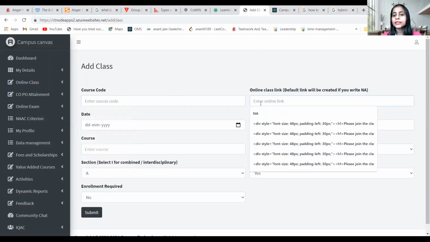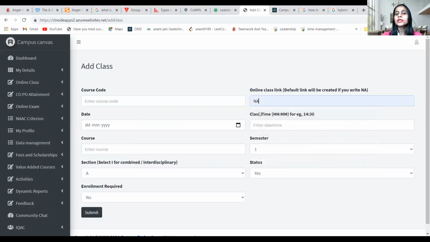Here we just have to add the online link. Now the online link supports all the platforms. You can write the link for Zoom, Jitsi, OBS, or Google Meet. But if you do not write any link, it will automatically use their link, that is the Jitsi link. The best part of using the Jitsi link is that if no one is joining from the app, the other person cannot share the link, and with the link, no one can enter the class. So it is again one of the best features. It is going to block the entry for a student who tries to join the class with a link.